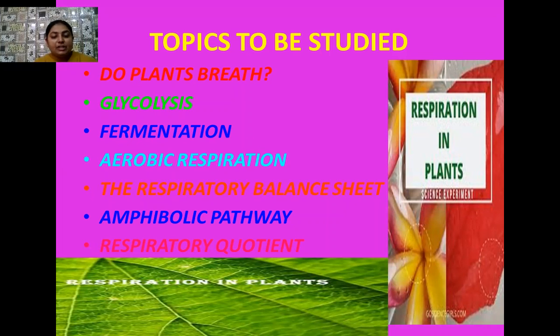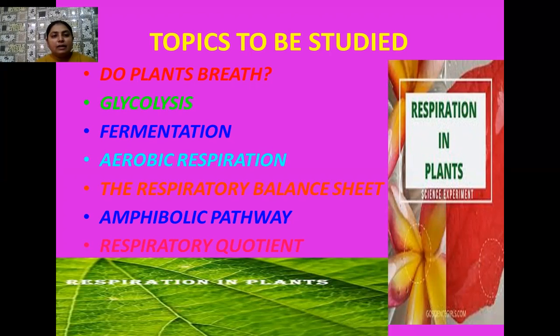After aerobic respiration, we will study the respiratory balance sheet. Here we are going to tell you that there are different types of respiratory substrates such as carbohydrates, fats, proteins, and organic acids. All of these respiratory substrates give us a variable amount of energy, and their oxidation also requires some amount of oxygen.